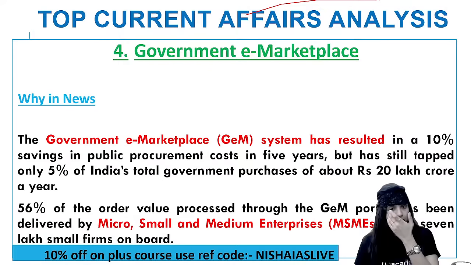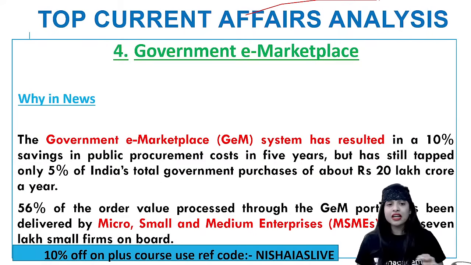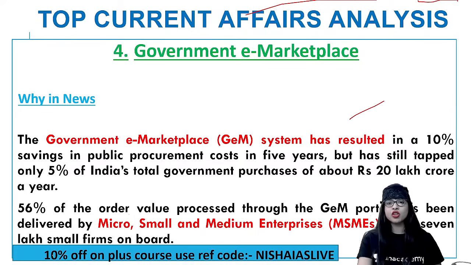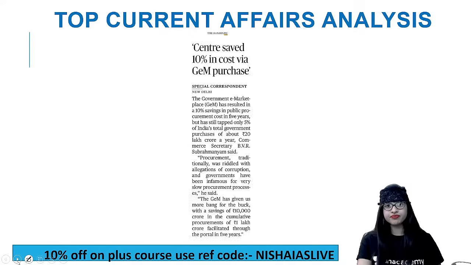Why this topic is in use is that the government e-marketplace system resulted in a 10% saving in public procurement cost in 5 years. But they have still tapped only 5% of India's total government purchase, which is about 20 lakh crore, I can tell you. And if you see, through GeM, the government e-marketplace, 56% of the order value processed has been delivered by MSMEs, with 7 lakh small firms on board, which means a lot of MSMEs have benefited through this government e-marketplace. So because of this, we're going to quickly have a look into what this topic is all about.